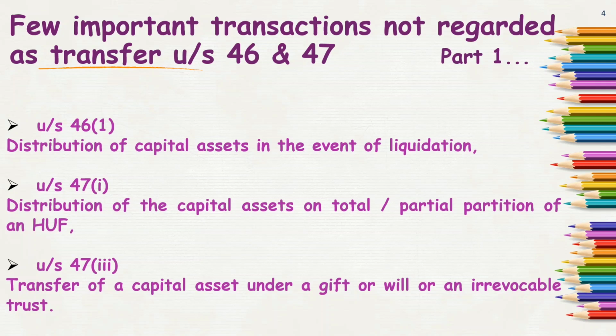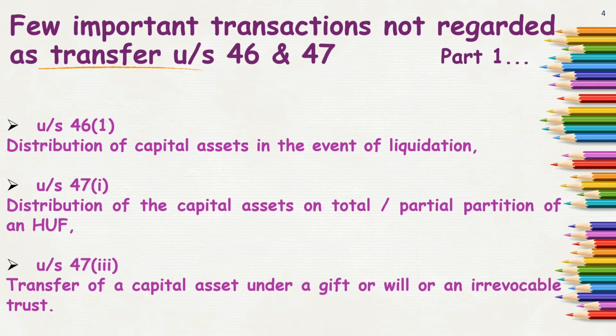Next is section 47 clause 1: distribution of capital asset on total or partial partition of HUF. When HUF is being dissolved or partitioned, and the assets are distributed among the co-partners, then such distribution will also not be termed as a transfer as per the definition of transfer under section 2 subsection 47. So we can say that these are the exclusions from the definition of transfer.